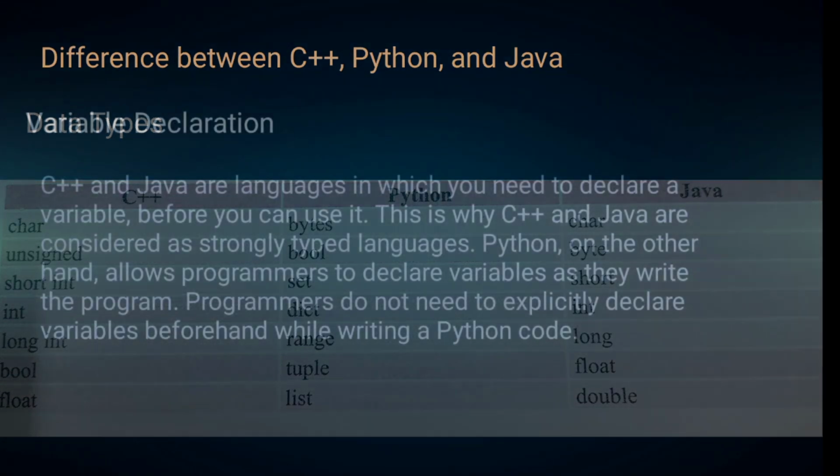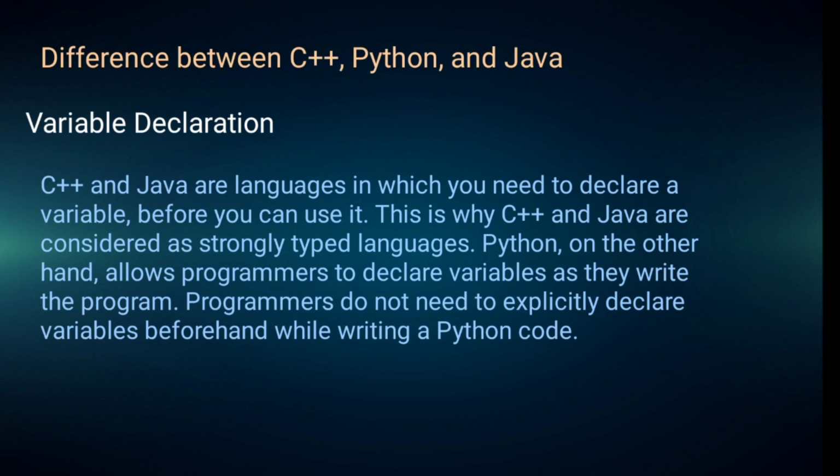Okay, so there is a difference between variable declaration. C++ and Java are languages in which you need to declare a variable before you can use it. This is why C++ and Java are considered strongly typed languages. Python, on the other hand, allows programmers to declare variables as they write the program. So programmers do not need to explicitly declare a variable beforehand while writing Python code.